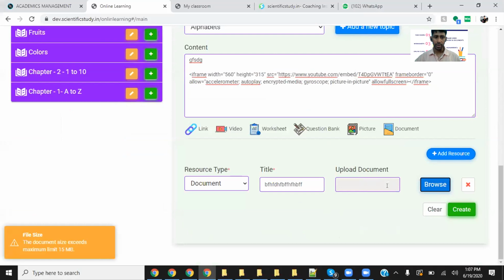See, any kind of document. The file size should not exceed 15 MB. As of now, we have limited it up to 15 MB. And in case it's more than 15 MB, even if you have a Google Doc, even if you